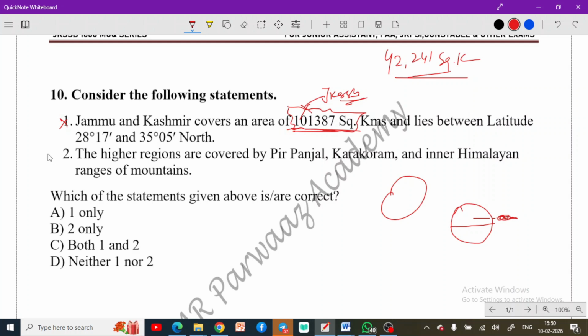So now look at the second. The high regions are covered by Pir Panjal range, Karakoram and Himalayan ranges. This is correct because we have these ranges here. So statement second is correct, and option B would be the correct option here. So remember this fact as well: if we talk about the 28-degree latitude, Delhi and Rajasthan fall into this latitude, not J&K. So we have got the correct answer as well.